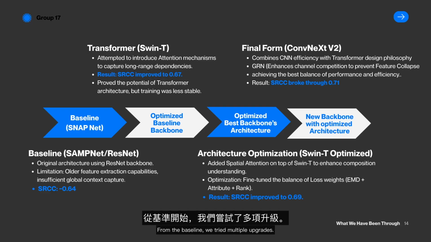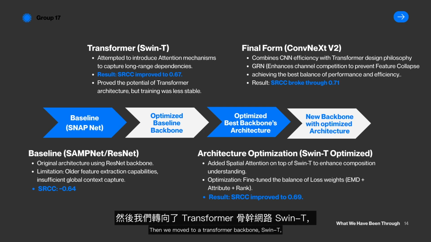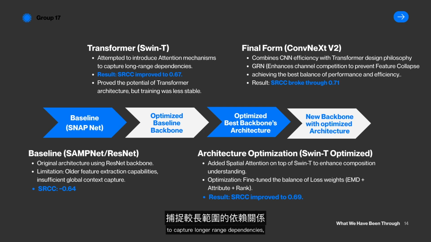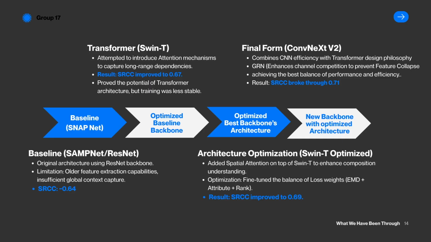From the baseline, we tried multiple upgrades. First, the original ResNet-based approach had limitations in feature extraction and global context, with SRCC around 0.64. Then we moved to a transformer backbone, Swin-T, to capture longer-range dependencies, and SRCC improved to about 0.67, but training stability was not perfect. After that, we optimized Swin-T by adding more spatial attention and tuning the loss weights: EMD, attribute loss, and rank loss.